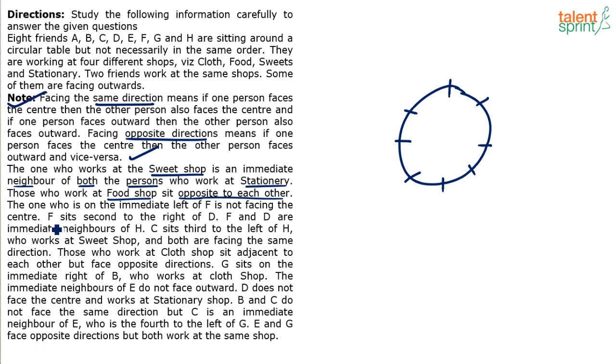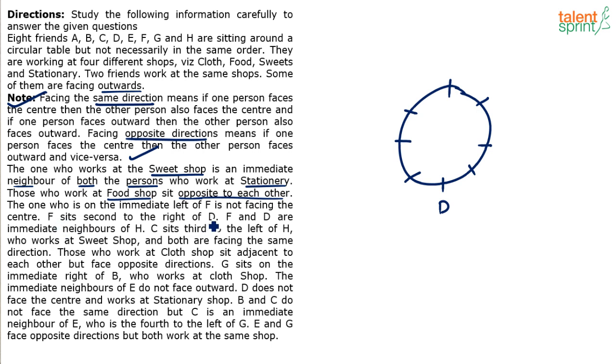Similarly, if you read the next statement, F sits second to the right of D. Can I use this information? I can take D here. But what is right of D? Is right of D clockwise or anti-clockwise? That will not be known to us until we know whether D is facing center or outwards. So you are getting my point. The fact that some of them are facing outwards makes it complex. When we have both the facing people in the same arrangement, you have to deal with it very carefully.